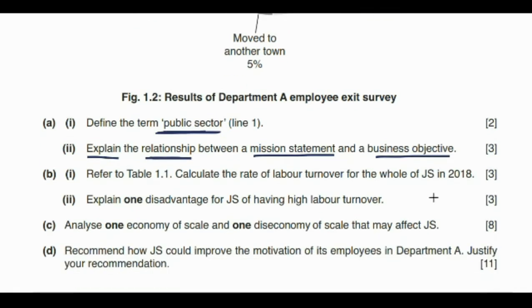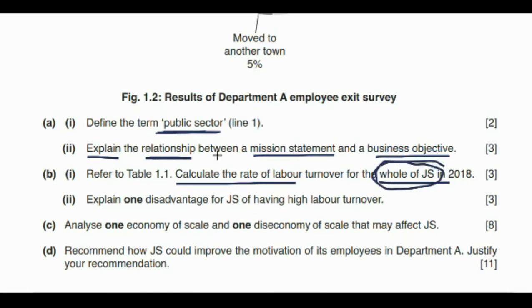Moving on, we come to part B1, which says: refer to Table 1.1, calculate the rate of labor turnover for the whole of JS in 2018. Remember, they are asking for the whole of the business.